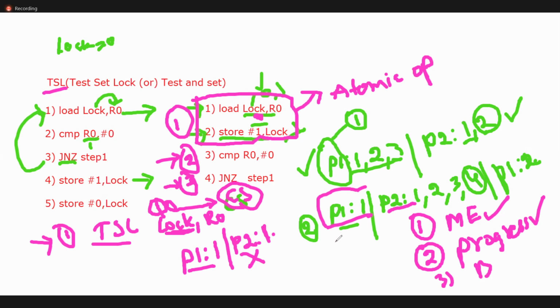Here P1 will load and store and stay in the critical section for a longer time, and until P1 gets out of the critical section, the other process will not enter. So bounded wait is not ensured. Even the fourth one, portability, is also not possible using TSL. Any queries regarding this TSL?